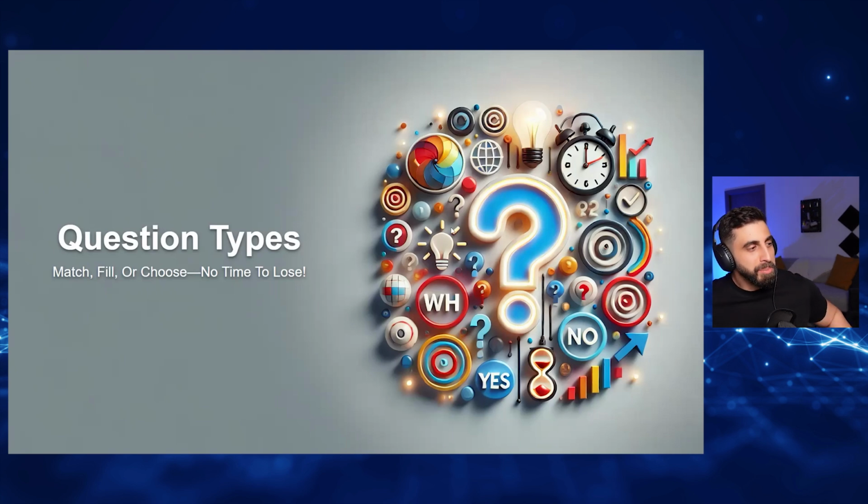Question types: match, fill, or choose. No time to lose. Match, this means matching. Fill means fill in the blank. Choose means choose the correct answer. No time to lose. Match, fill, or choose.